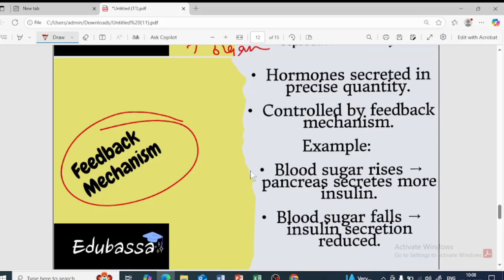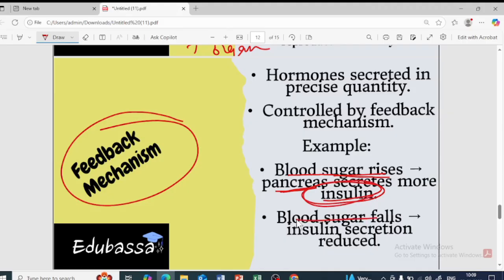For example, just imagine the sugar level is more in the blood. If it is more, obviously the pancreas has to secrete more insulin, isn't it? Because the blood sugar level is more. Getting my point? So it has to take the feedback of that and increase the production of the insulin.